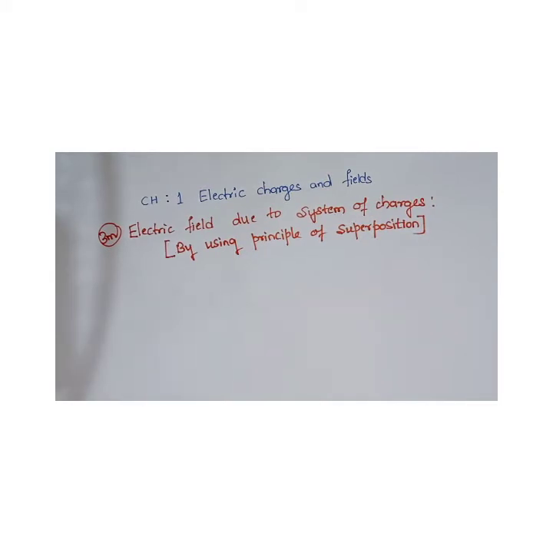So what the principle of superposition says is nothing but a vector sum of any quantities. It might be a force or a field. So you have to take the vector sum of individual fields or forces. We'll see now. So I'll just write the heading. In order to find the net electric field at a point due to a number of charges, we are going to use the principle of superposition of electric fields. So what this law says in case of electric field, we'll see. I'll write the statement.